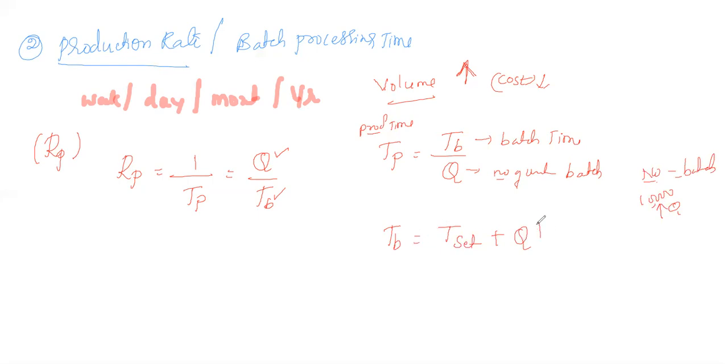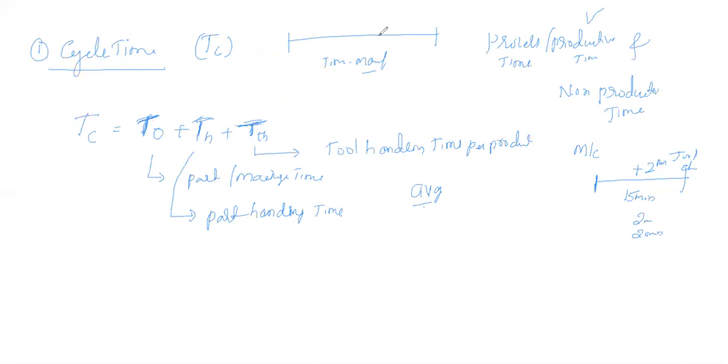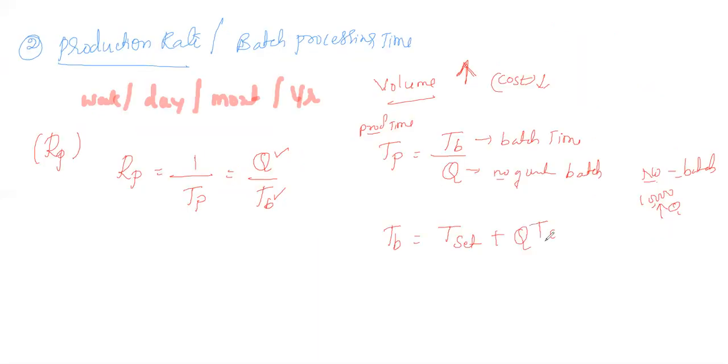Q into TC. You already know that. TC was calculated in the previous slide: it is the average cycle time of the product, equal to T naught plus TH plus TF, that is the tool handling time and the actual time. When we multiply the total number of quantities by the cycle time, we get the maximum time required to produce Q number of products.